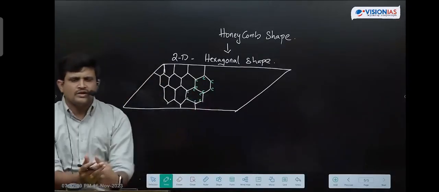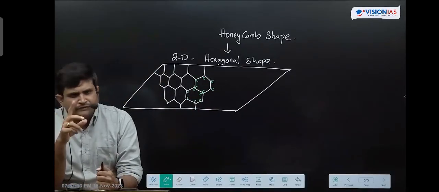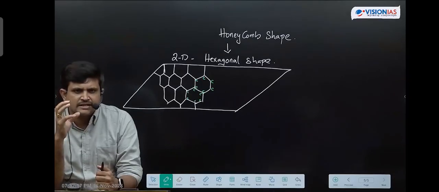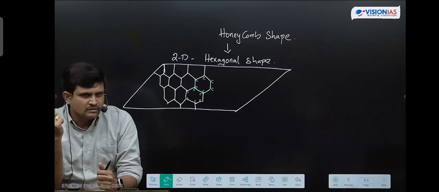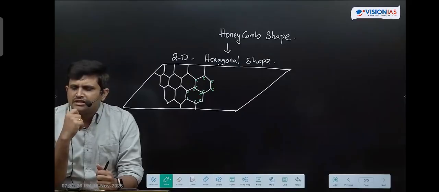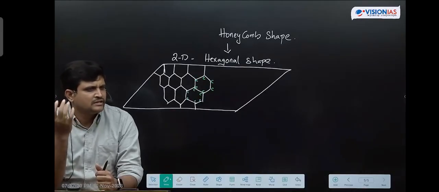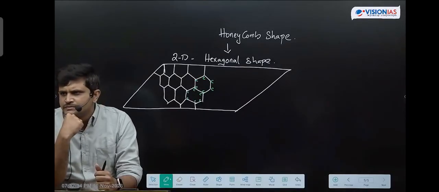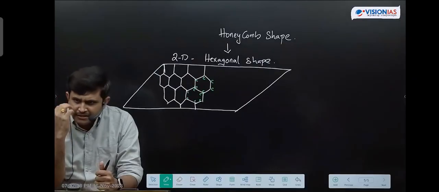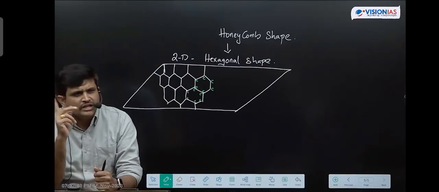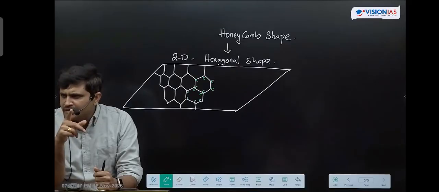Got clarity on this? So what are the special properties that this graphene has? Graphene is stronger than steel, and it has an electrical conductivity higher than silver. High electrical conductivity is there, as well as it is stronger than steel. When it has such properties, does it have a wide range of applications or not? Yes. It has an optical nature, meaning transparent nature. Because of its transparent nature, we can use it in the manufacturing of high efficiency solar panels.